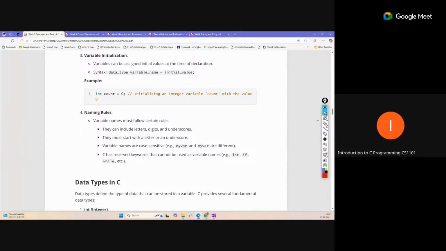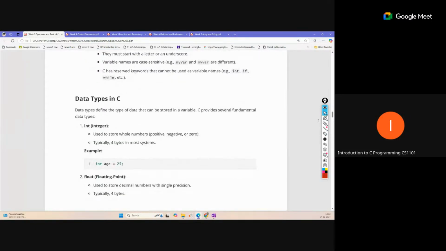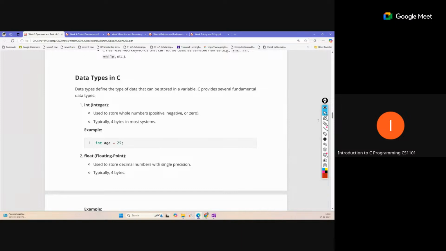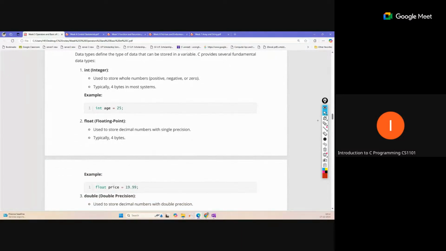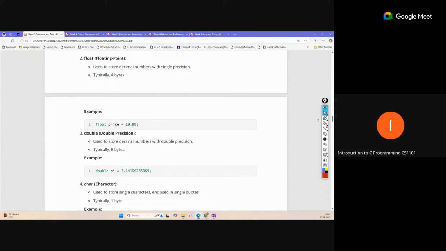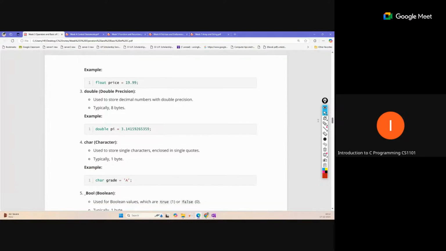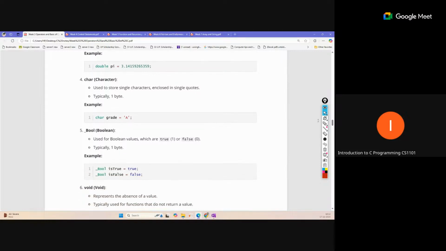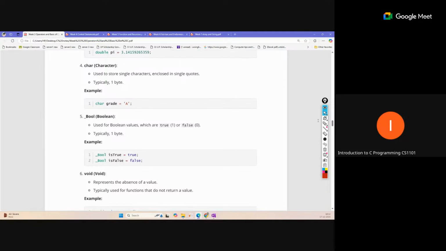And after that, data types. You know that integer we generally use, and the typical size for this is 4 bytes, and in most systems float also contains 4 bytes. Double is another float version that has double precision and contains 8 bytes. Character is the smallest data unit, that takes 1 byte. And we have short, which is another integer version that takes 2 bytes only. In this way you can remember the basic characteristics of the data types.